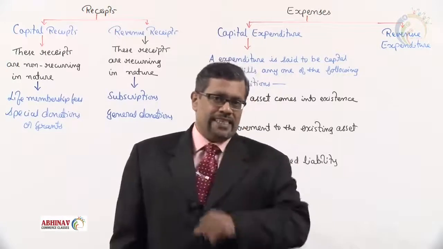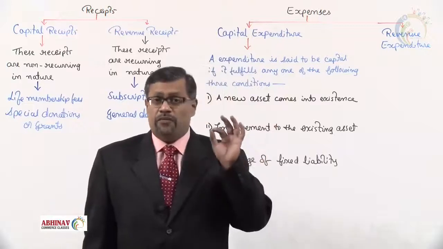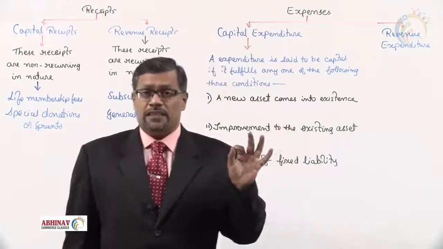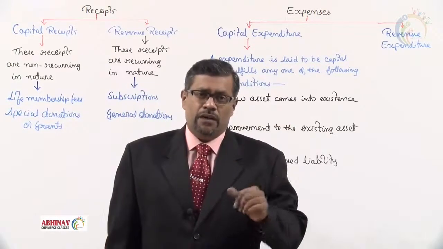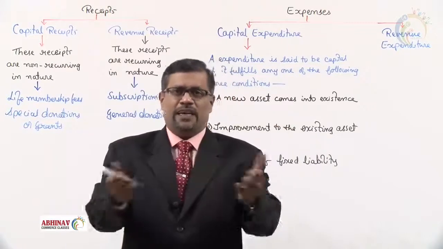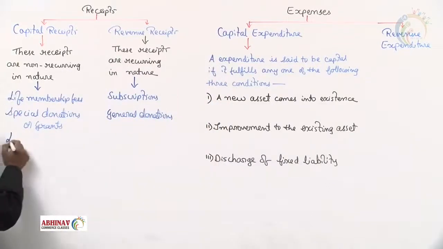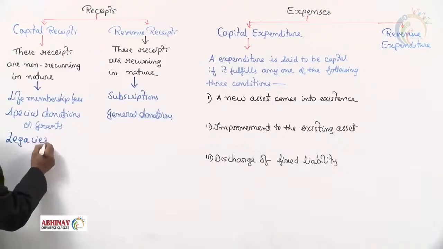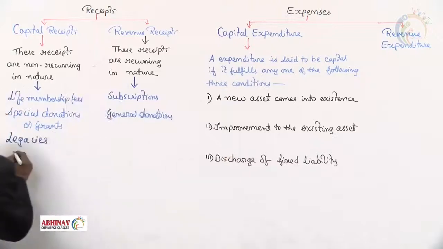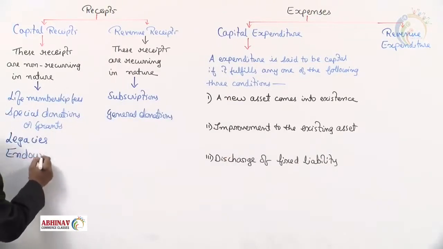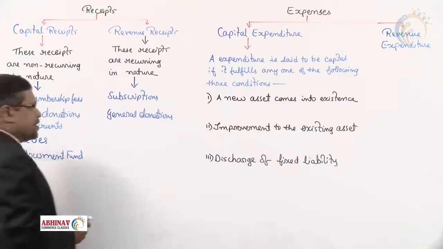Now, legacies. What are legacies? Property received as per the will of the deceased person. That is on the death of the donor. How many times will you receive the property as per the will? Once. A person dies once, so you will receive the property once. So legacies are going to be your capital receipts, because that receipt is received only once. Not only legacies, the endowment fund, which is usually of huge amount, also becomes your capital receipt.